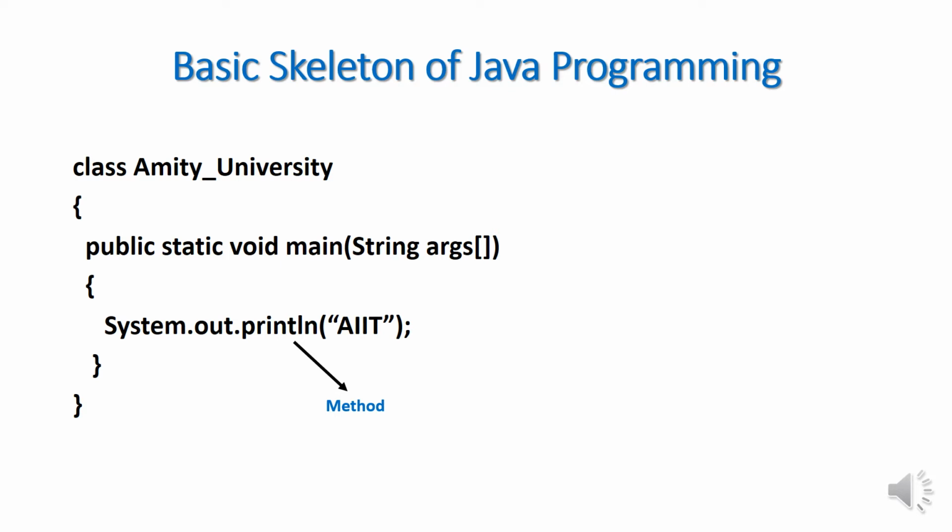So for the time being, you just remember the basic skeleton of Java programming: there must be one class and there must be at least one method. The name of the method is the main method, and there must be one statement which is going to print something in the console, System.out.println. Println is a method and it is going to print AIIT in the monitor. So this is the basic skeleton of the Java programming language.